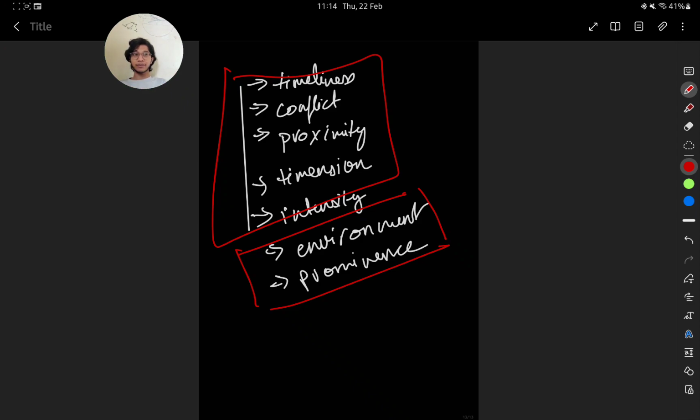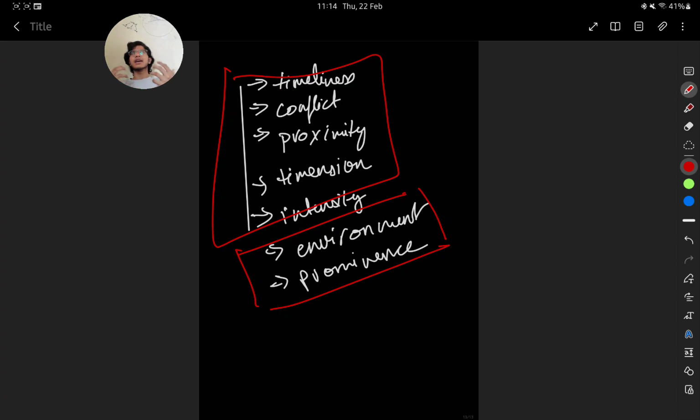Then there is prominence. Is the person something is happening to a prominent person? For example, if something is happening to the prime minister or the chief minister, that comes under prominence. The more prominent the leader or person is, the more it becomes news. And last but not least, the environment.